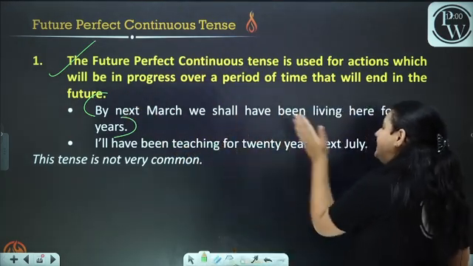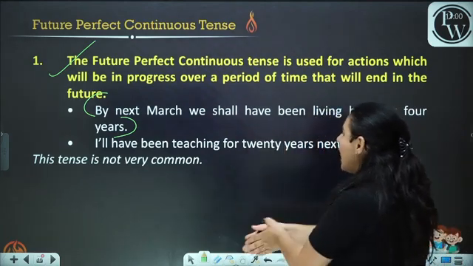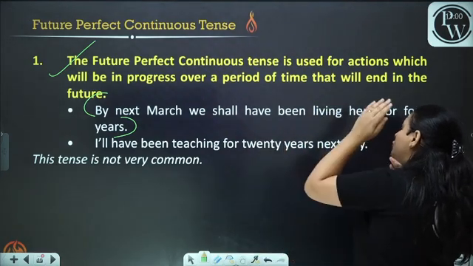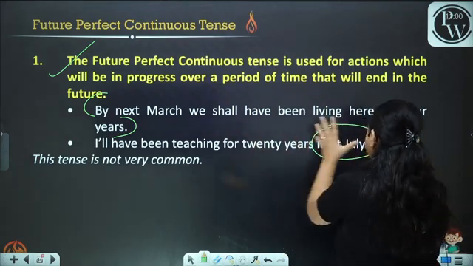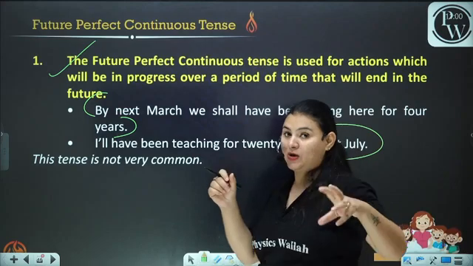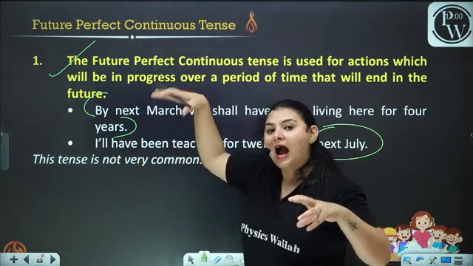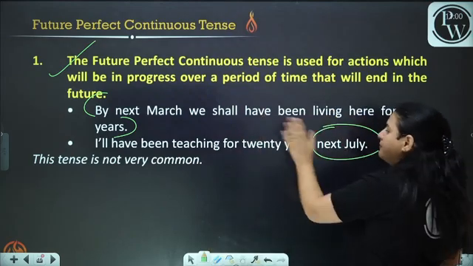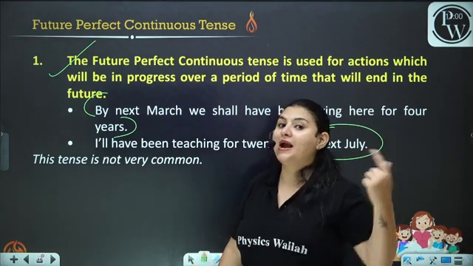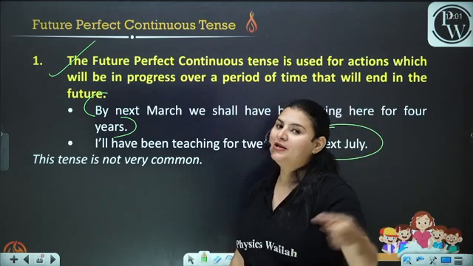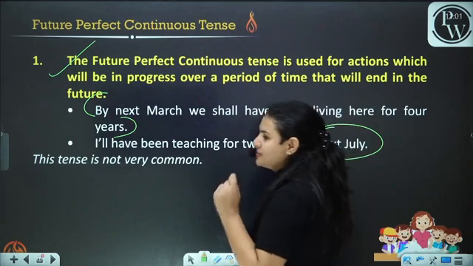I'll have been teaching for 20 years next July. Now we are talking about next July, a specific time in the future. And I will have been teaching for 20 years. Okay, I'll continue to do so. That is why we have used the future perfect continuous tense.